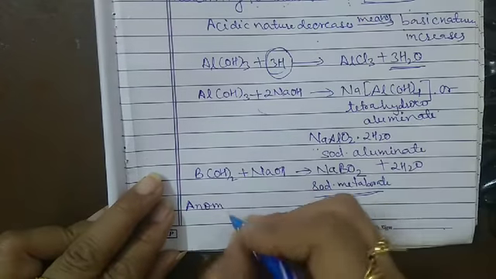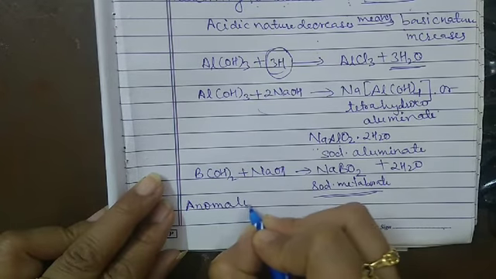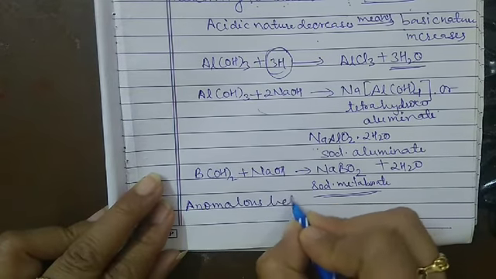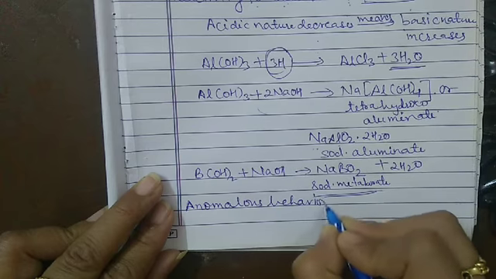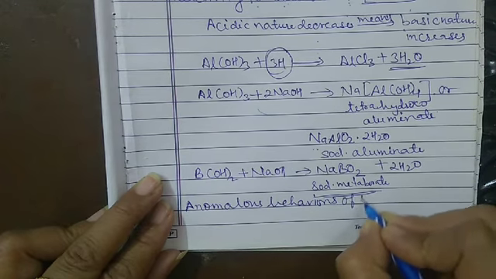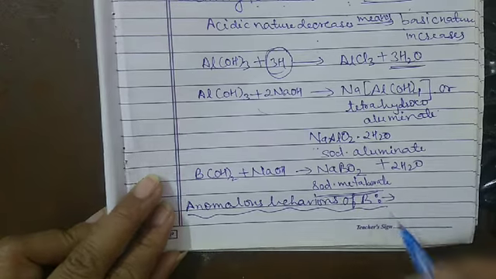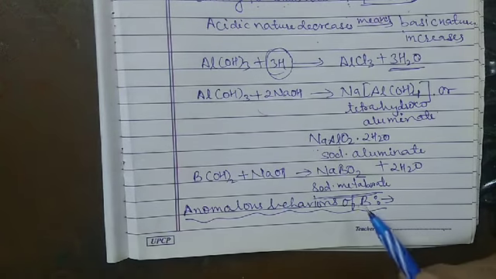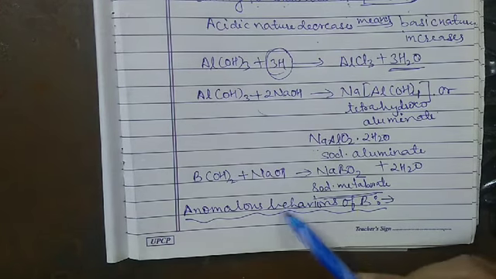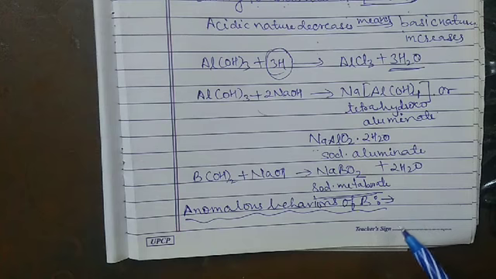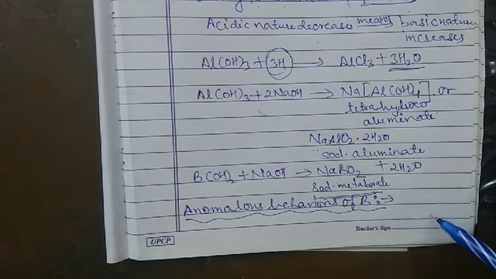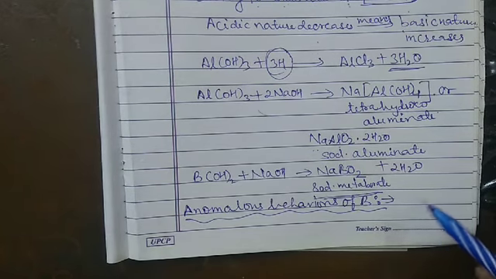Now the next and last topic of this point is the anomalous behavior of boron. Owing to its extremely small size, high electron density, high electronegativity and non-availability of d electrons, boron exhibits various anomalous behaviors.